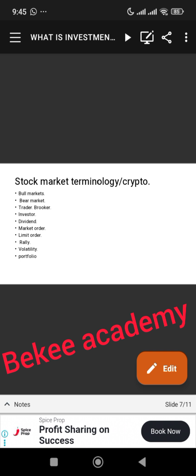Bull market means stocks or crypto that are going up in value. Okay, that season where it's going up, where people are shouting bull market, means increase, the market is rising and it's more money for you. It's also the same as bear market. Bear market is the opposite side. It means stocks or crypto that are going down in value, that same season is called bear market. So the market will be down. If you look at the crypto chart candles, you're going to see red. Red means it's going down. As for the bull, you're going to be seeing a green candle moving up.